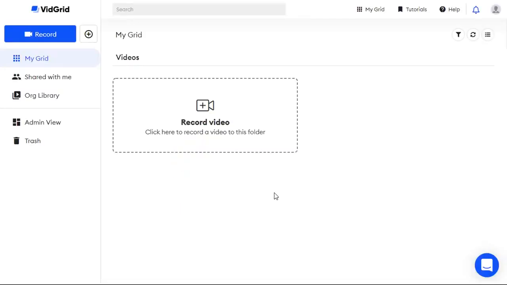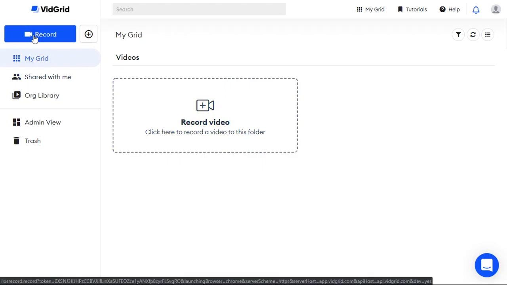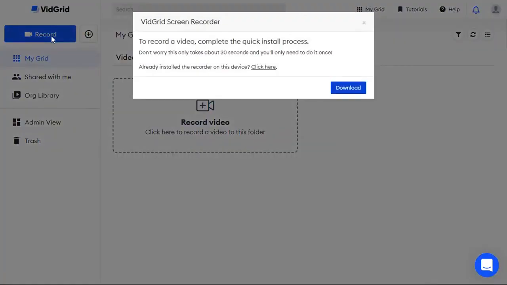Before we can start recording videos on VidGrid, first we'll need to download the recorder. When you first start, you can simply click Record Video here or up on top. You'll be prompted to complete the quick install process. Click Download.